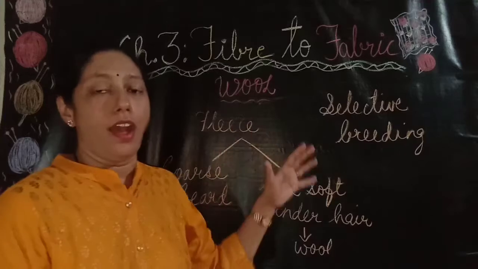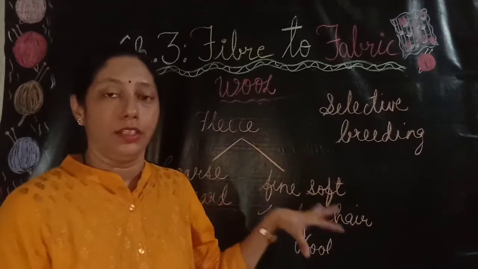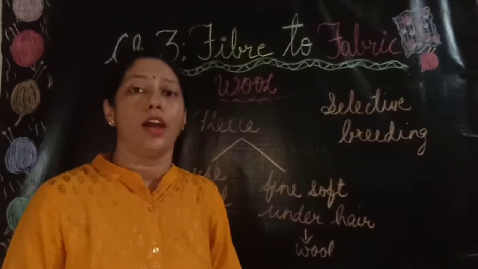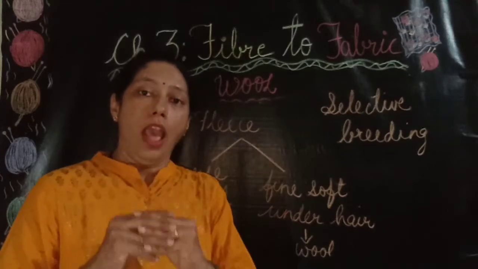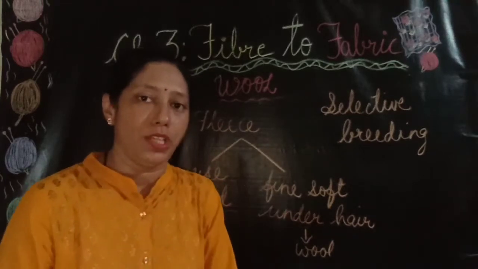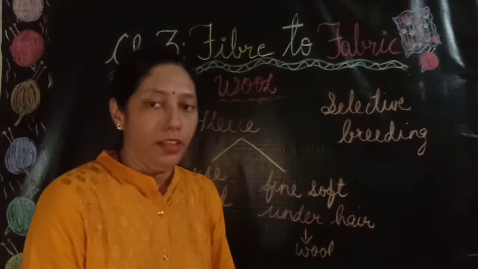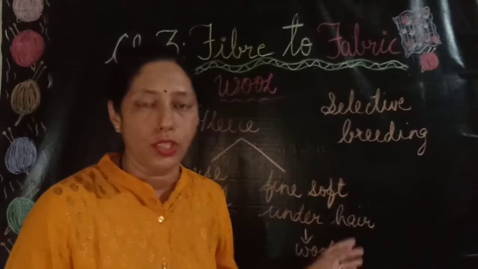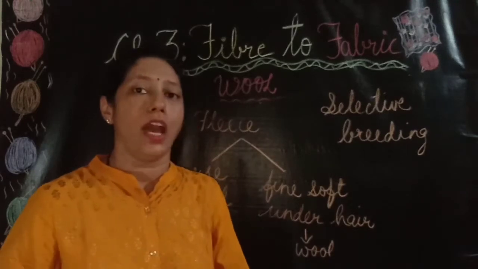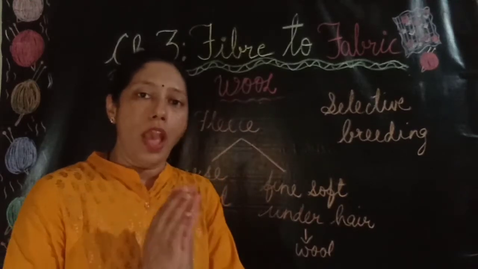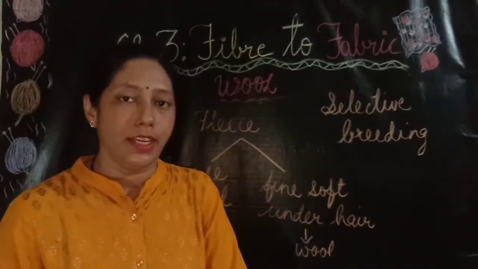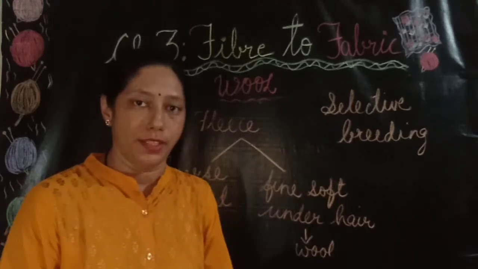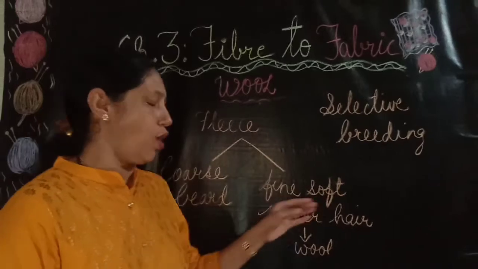These breeds have this character because their parents are chosen for having offsprings with this character. This is known as selective breeding. Selective breeding is a process in which the parents are chosen to have special characteristics in their offsprings, like these fine soft under hair.